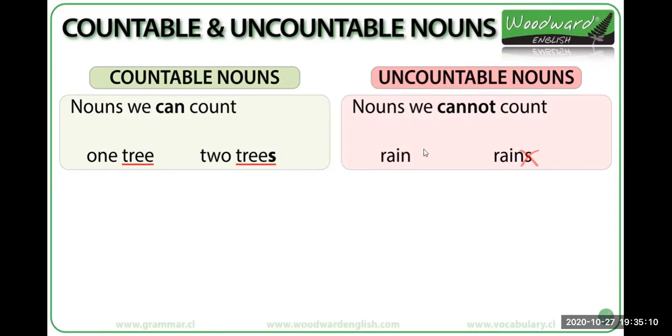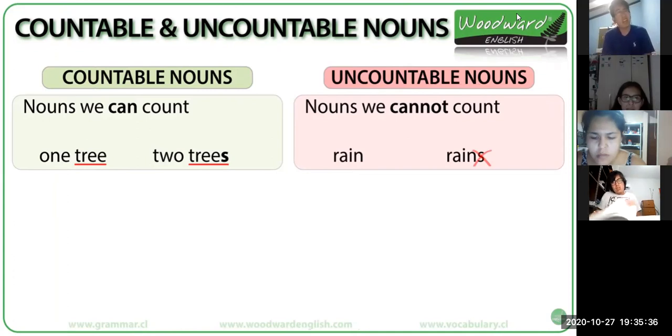For example, rain. We cannot say 1 rain, 2 rains, 3 rains. It's just rain, right? This is something uncountable, okay? What other uncountable nouns come to your mind? What other uncountable nouns do you know? Do you remember any uncountable noun?